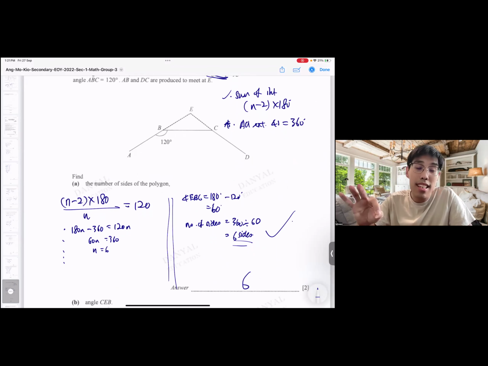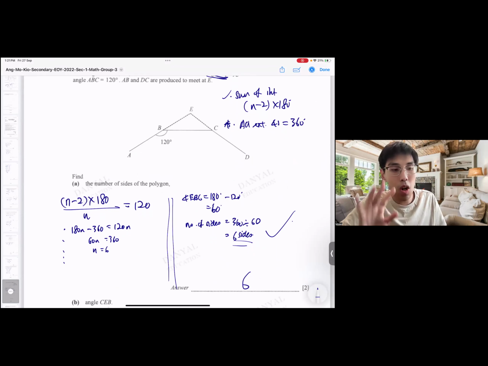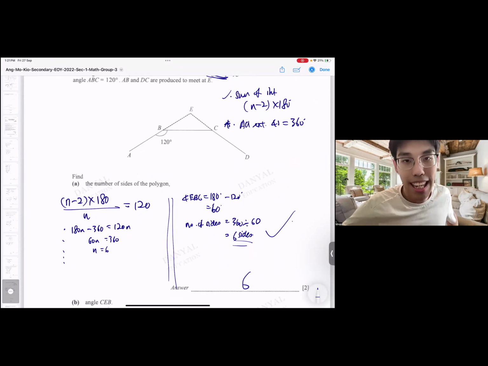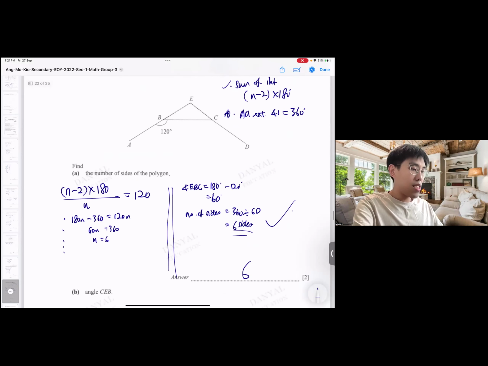Okay, once you understand this, you don't need to be too daunted by the interior angle that they give you. Think of it outside the box. Jump to the exterior angle and divide. Easier that way. This is a common trick that I always teach all my students, and it always works. 100% always works. So I hope that this video can go out to more people, so more people can get and learn this.